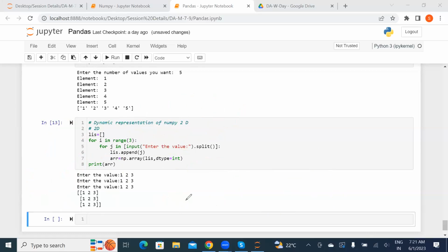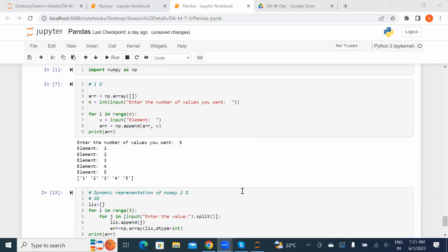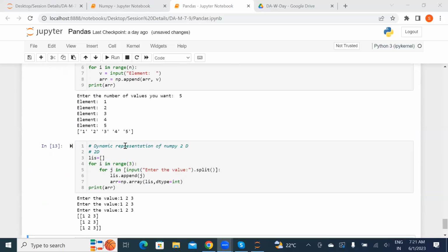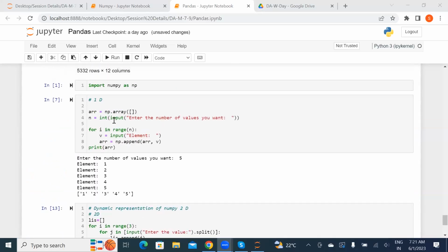So this is how you can take a dynamic way of taking the value for the 2D array. The same thing when we go ahead with the 1D array, we just take in the value and we append it. For this 2D array also, you can try this way with 2 for loops. So these are the 2 approaches to take the value. For 1D, we created an array, then we take the value from the user.